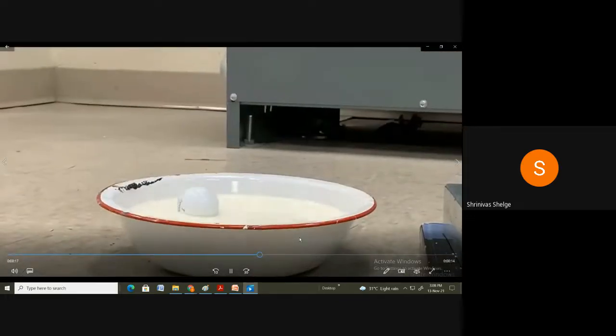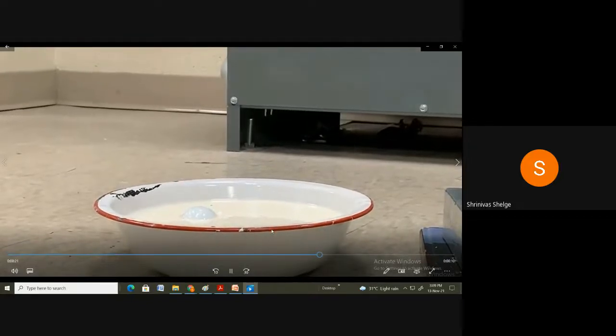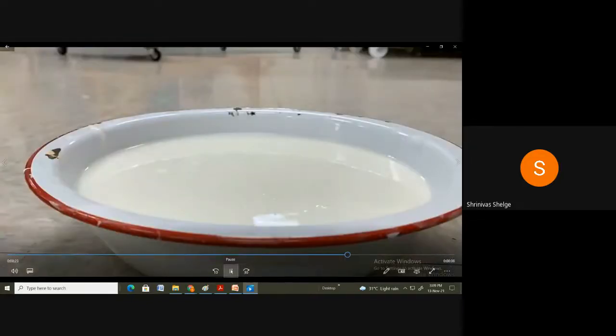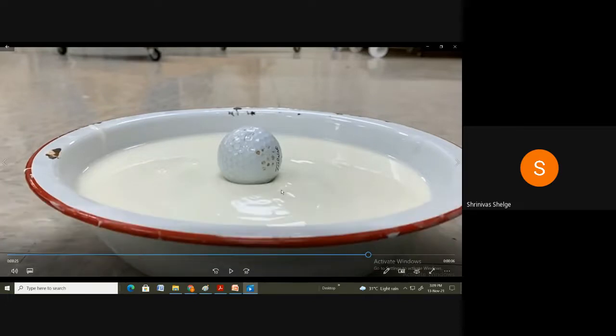We see that if the ball is dropped and impacts the mixture with a high initial velocity and greater shear force, its apparent viscosity increases. So it does not penetrate when we apply more force. That means the viscosity increased when the force increases. Correct. So that is shear thickening. Now we'll see shear thinning.